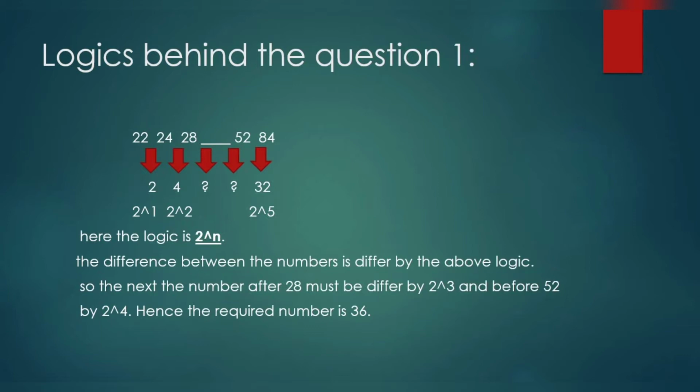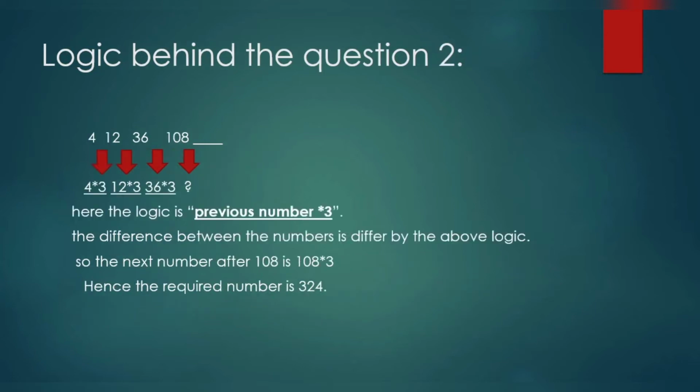If you observe, it is like 2 power 1, 2 power 2, that is 2 square, and the next will be 2 cube, and the next 2 power 4, and the next will be 2 power 5. Here the logic is 2 power n. So the difference between the numbers differs by the logic 2 power n. So the next number after 28 must differ by 2 cube, and before 52 by 2 power 4. Hence the required number is 36.